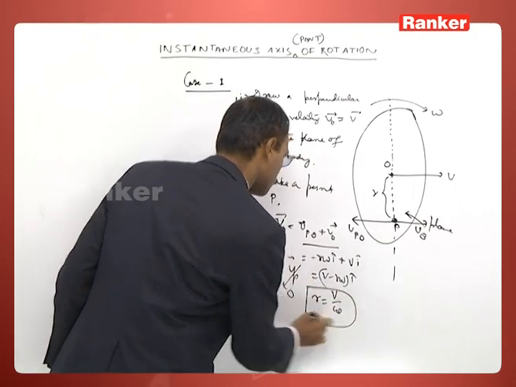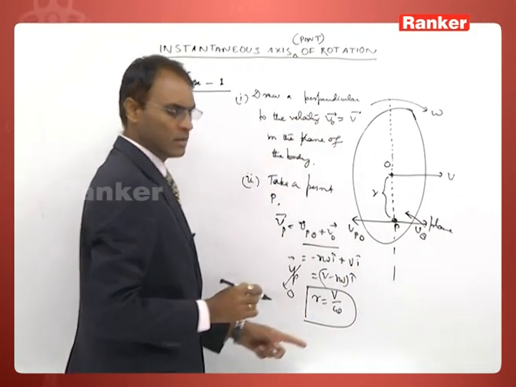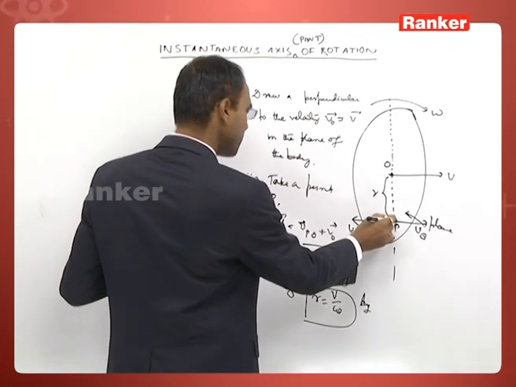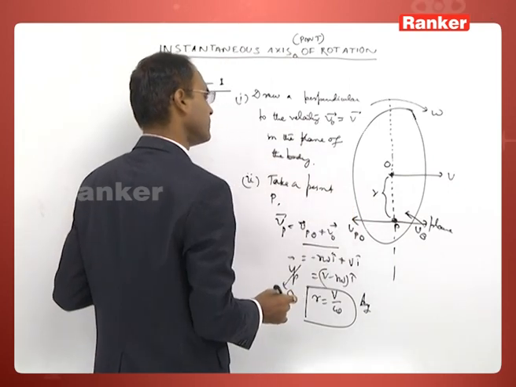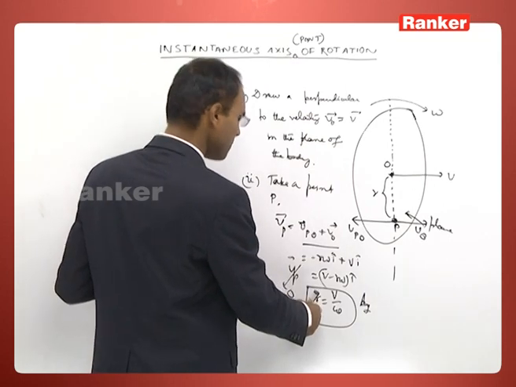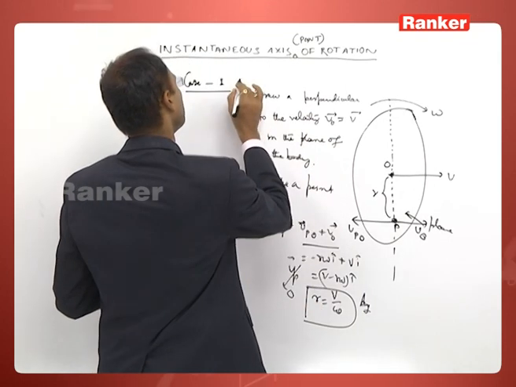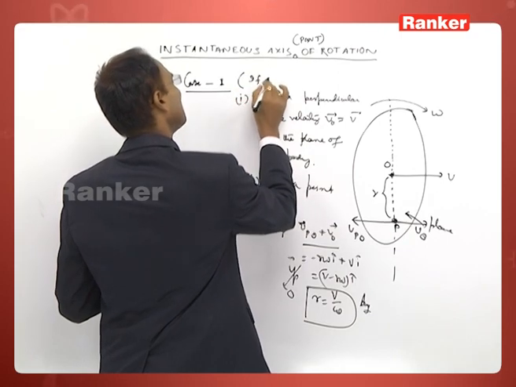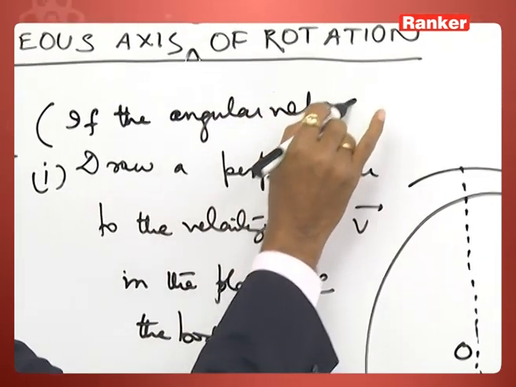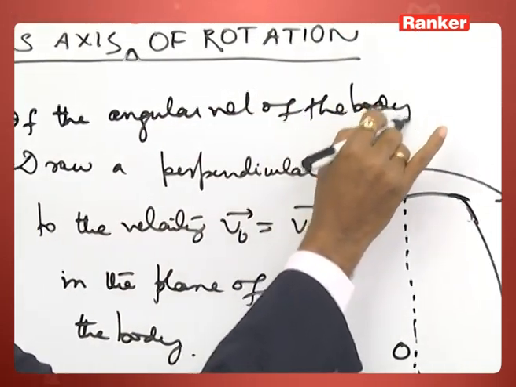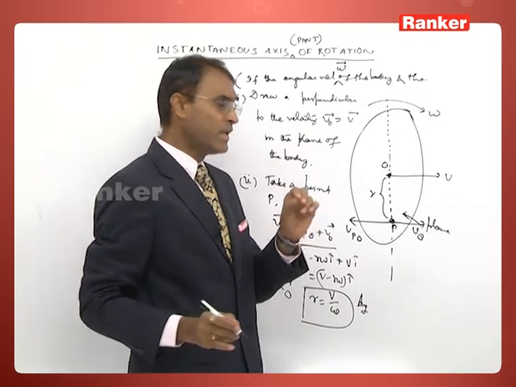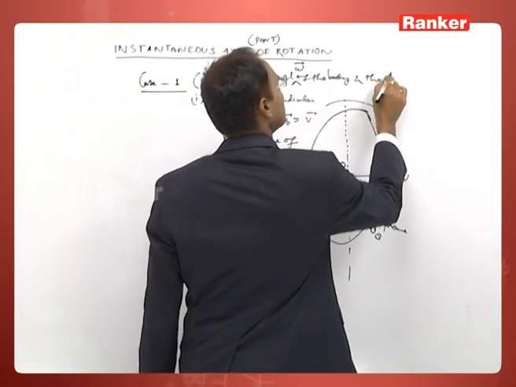So this answer gives the instant axis of rotation at a distance of r from the given point, and it is possible if the angular velocity of the body and the linear velocity of any point of the body are given.